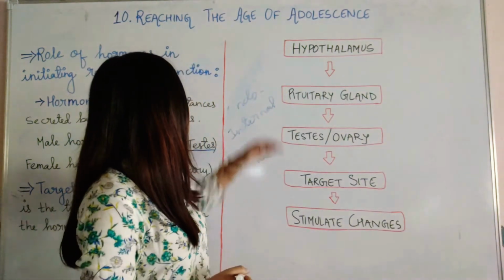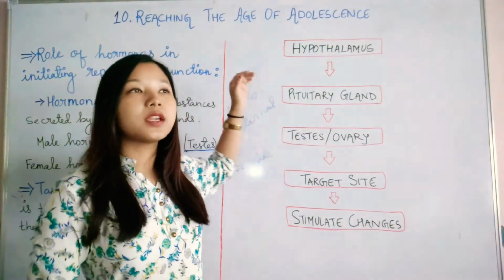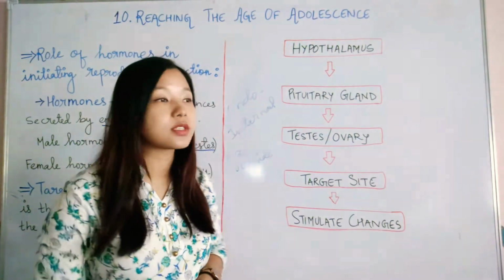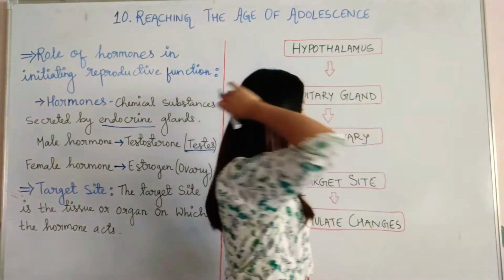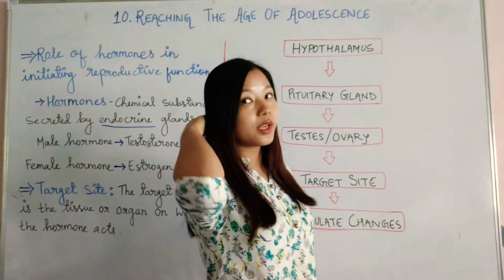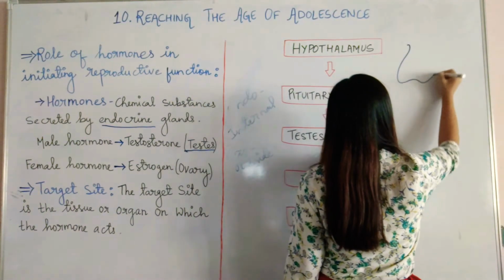Here we will see how the sequence takes place, how this series of hormones bring about changes. First of all, you should remember that just behind this part of our brain, below the brain, one structure is there like this.